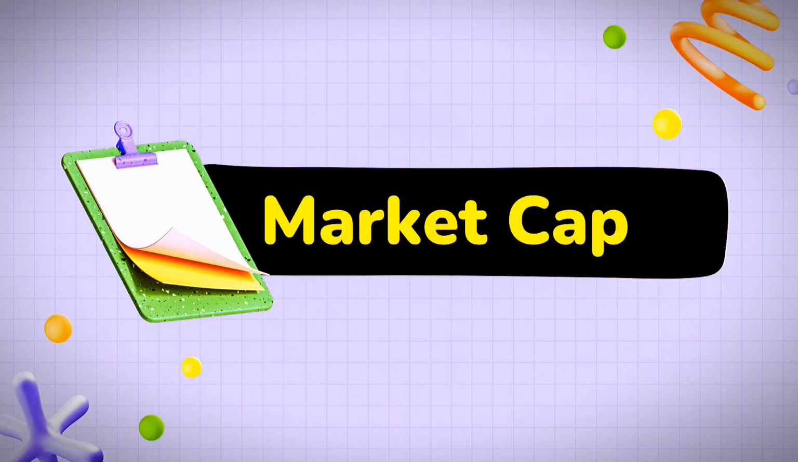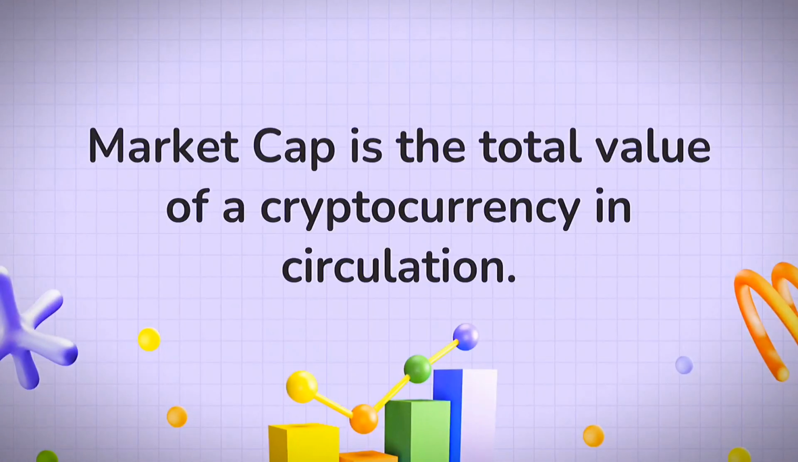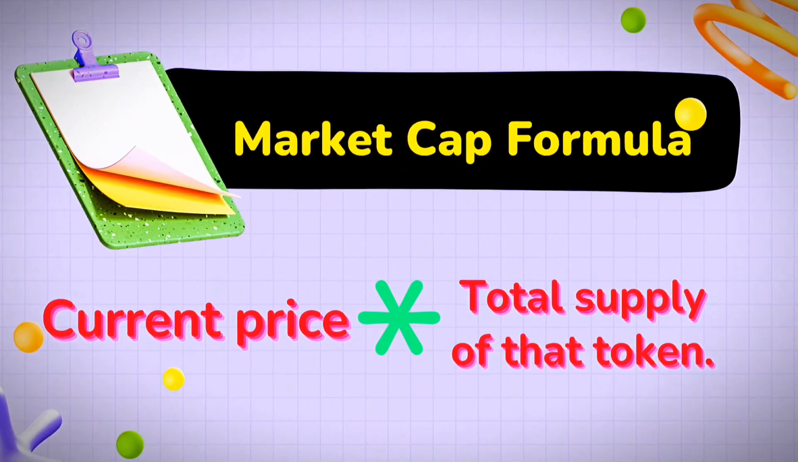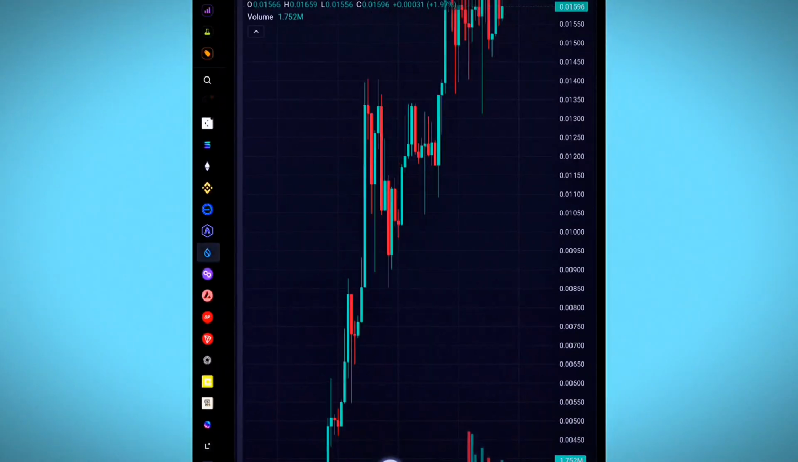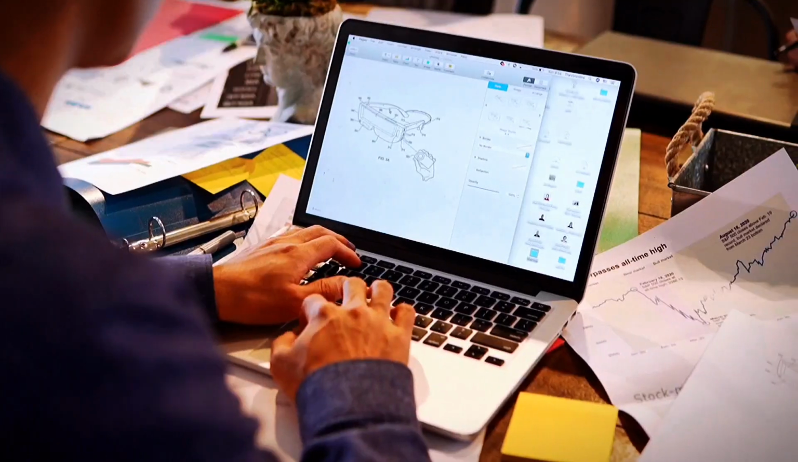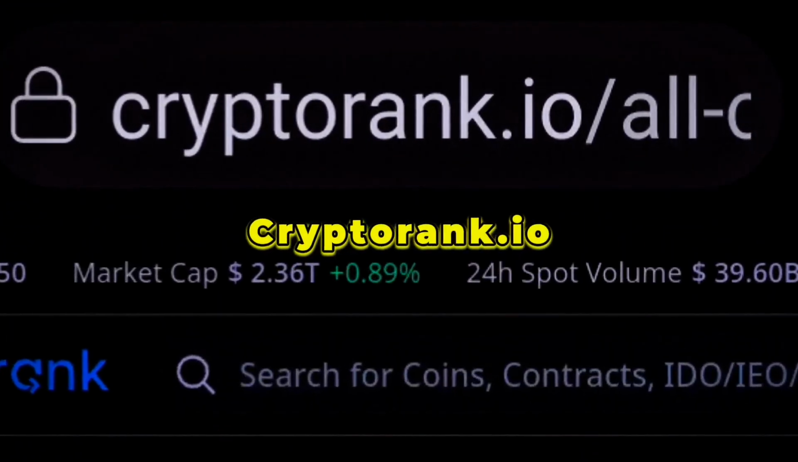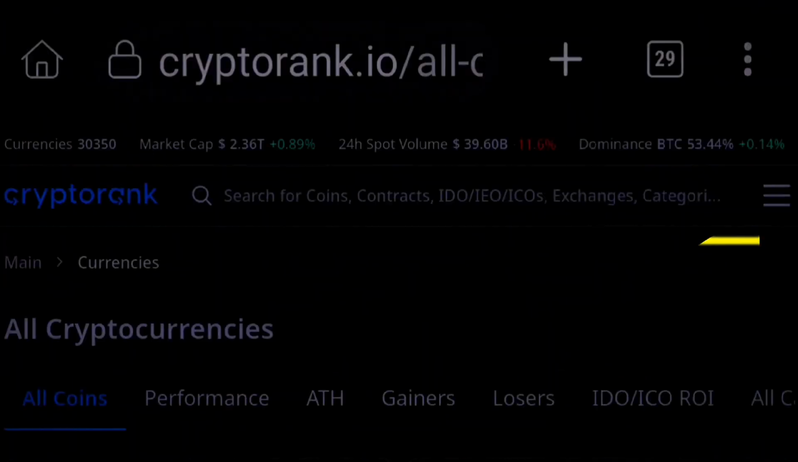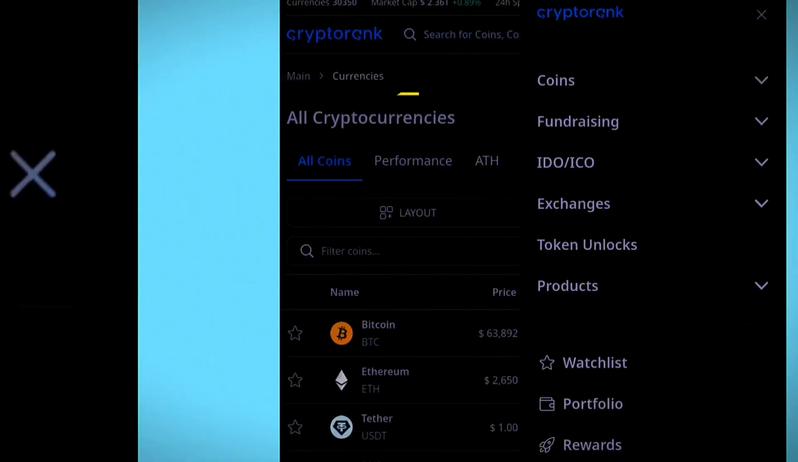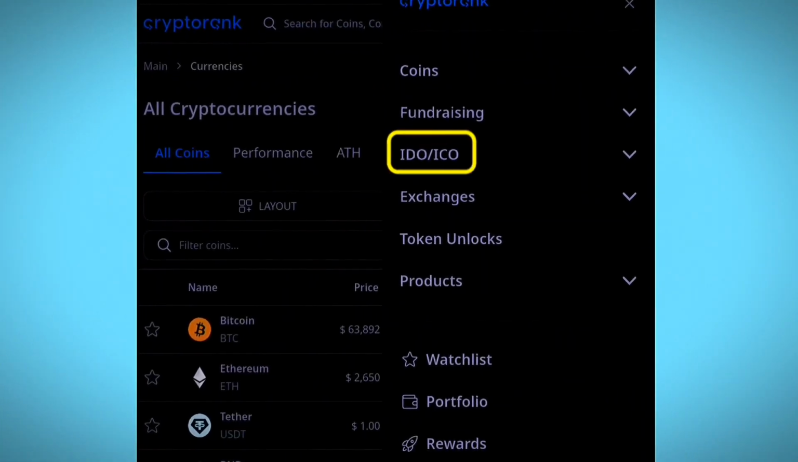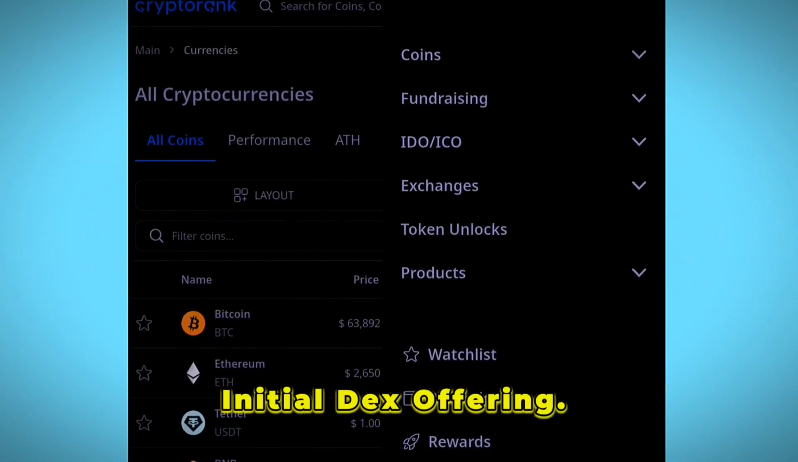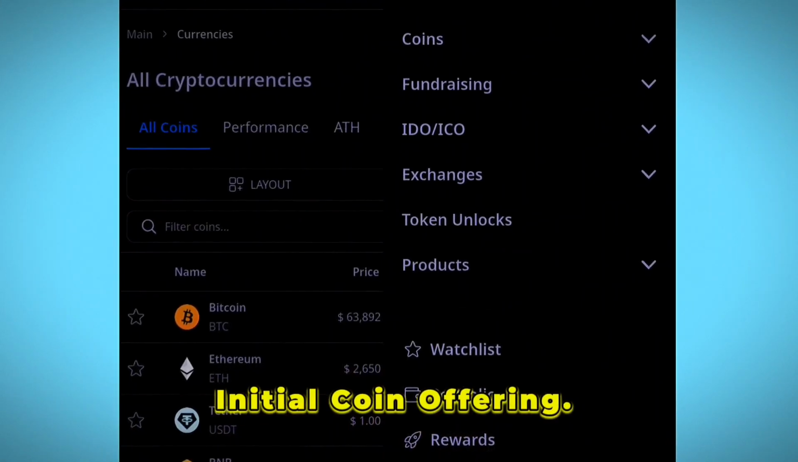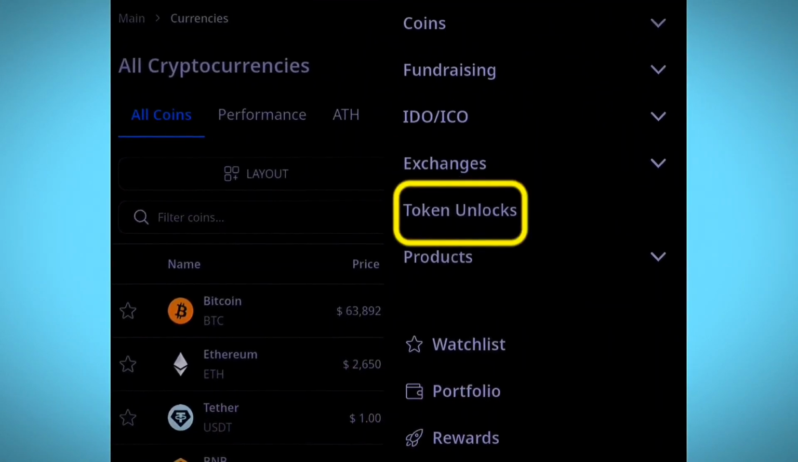So you know that market cap is one of the essential metrics when it comes to assessing a crypto token and its potential growth. The tool that I want to show you on how to do this crypto research is called CryptoRank.io. There's so many things that you can do with this tool. Clicking here under the option bar, you can see there's coins, fundraising, IDO and ICO, that is initial DEX offering and initial coin offering, exchanges, token unlocks, and products.